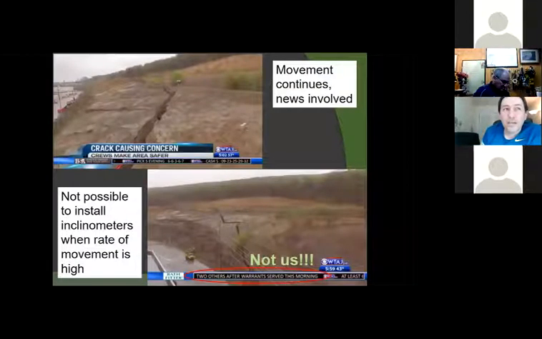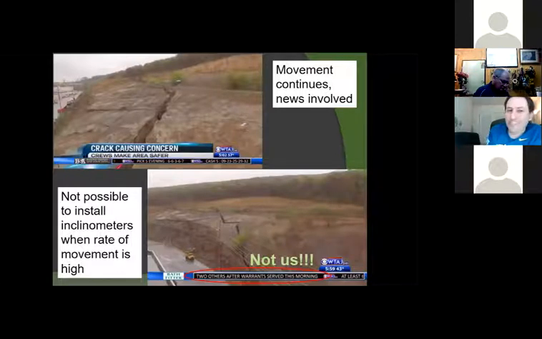I'm a big fan of using all the resources that are available. The media tends to be a big resource. I have to confess that I like to work on projects that are high profile and where the media get involved, not only because it's cool to work on important things, but also because the media produce an insane amount of data that, if you use it correctly, you can use to your benefit. In this particular case, the news started getting involved. The movement continued, so we were able to use all kinds of updates that they were doing to really understand it.